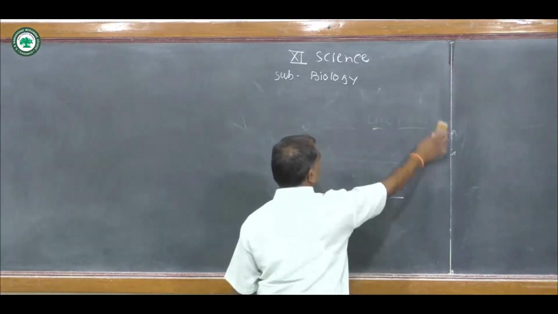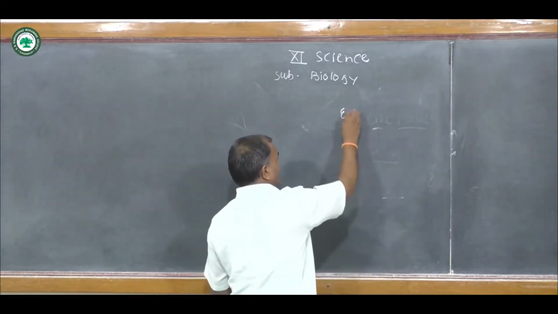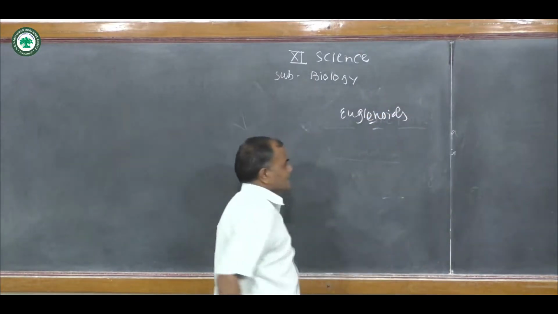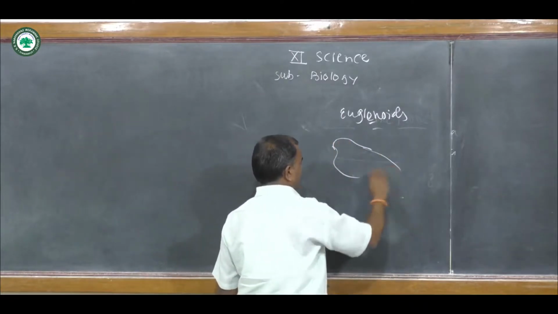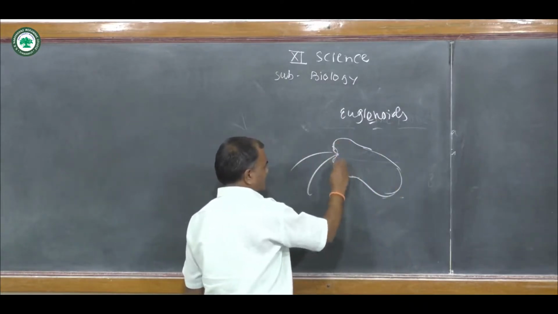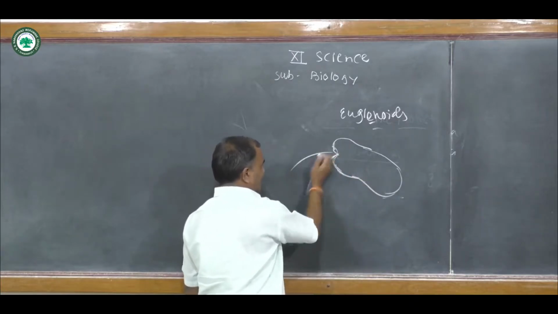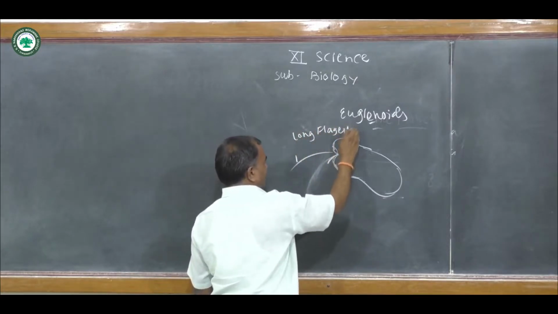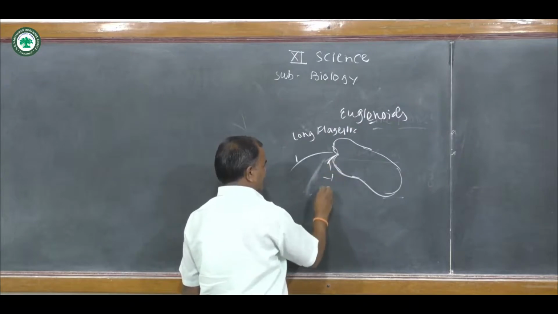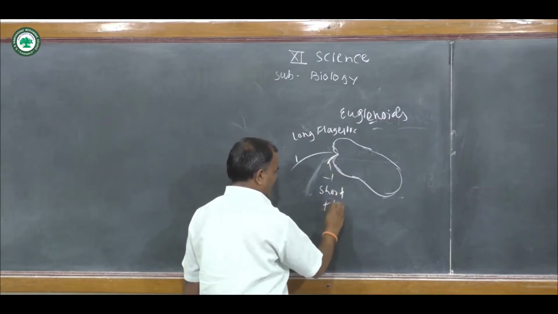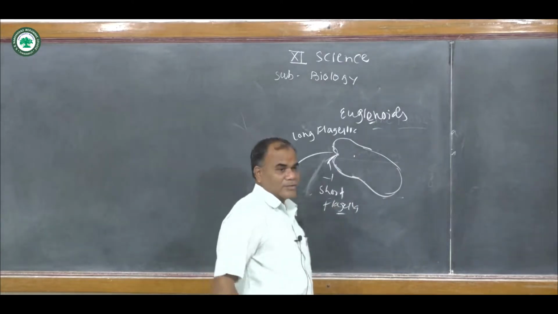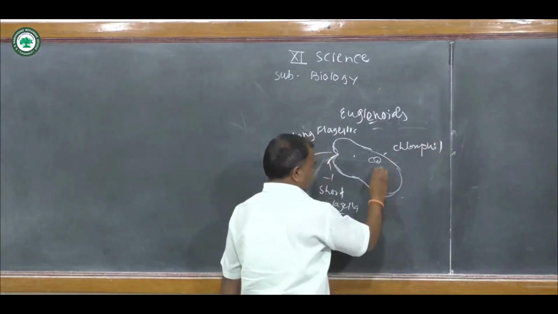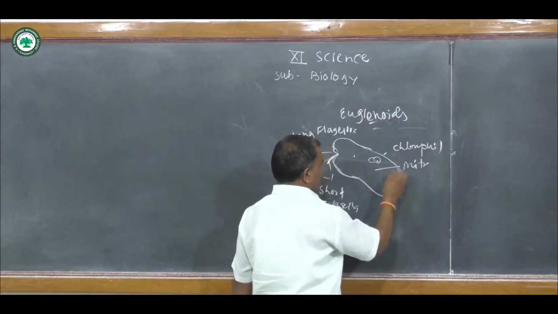Then next we see the euglenoids. These are the other factor in it. What is the euglenoids? See the structure of these euglenoids. These are living organisms. It looks like an open outline. We only see the outline of these euglenoids having 2 types of flagella. One is the long flagella, and second is the short flagella. These organisms contain the chlorophyll pigment. Mitochondria are in it. Ribosomes are also in it.